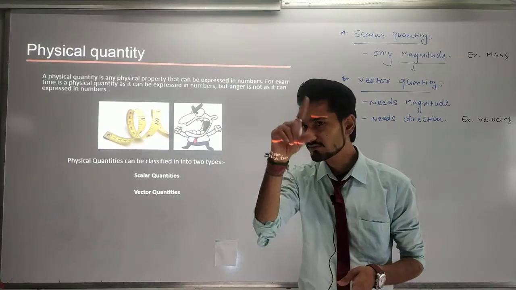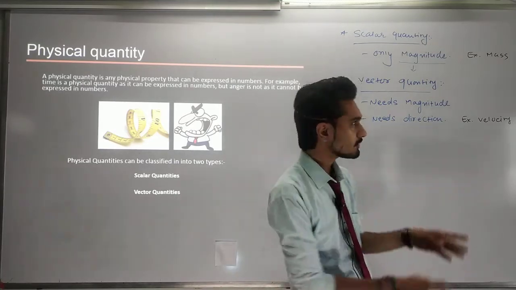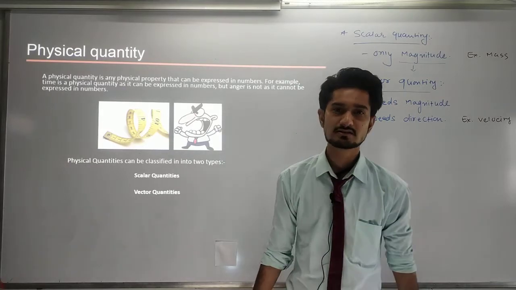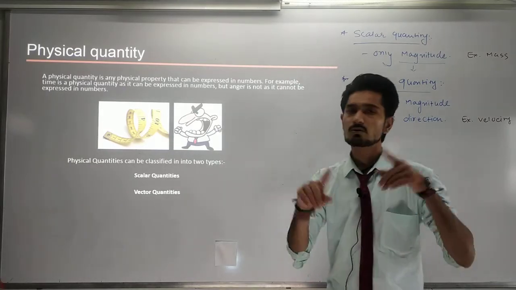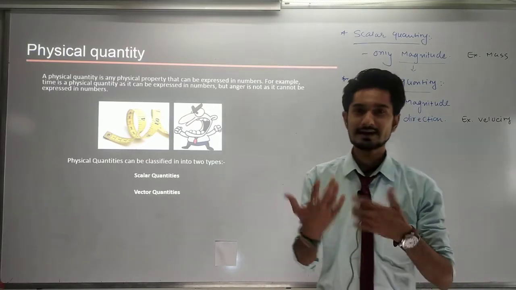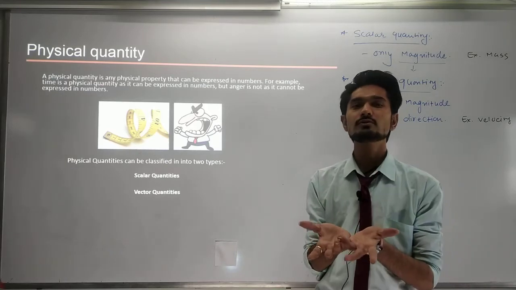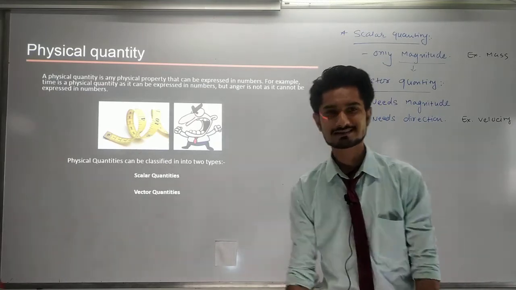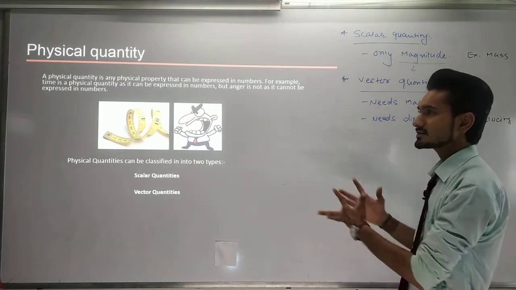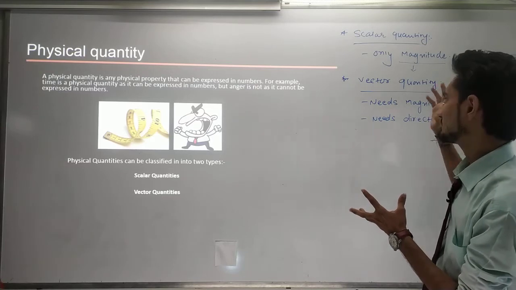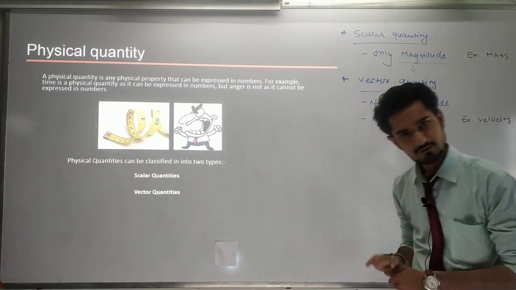I have given you 50 kilometers, which is called the magnitude, and I have given you the north direction. Without giving the direction, none of you can understand where I am going. So for that I have to give you a direction. These types of phenomena are called displacement. In other words, a vector quantity can be explained by both magnitude and direction.